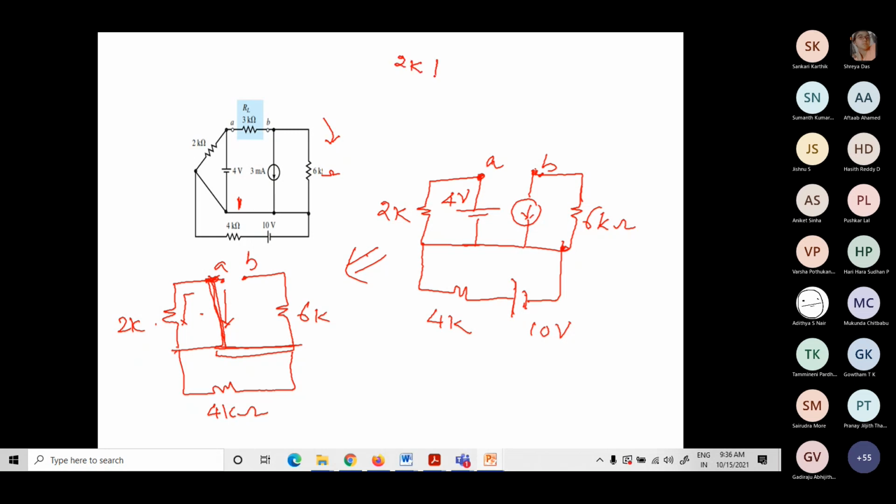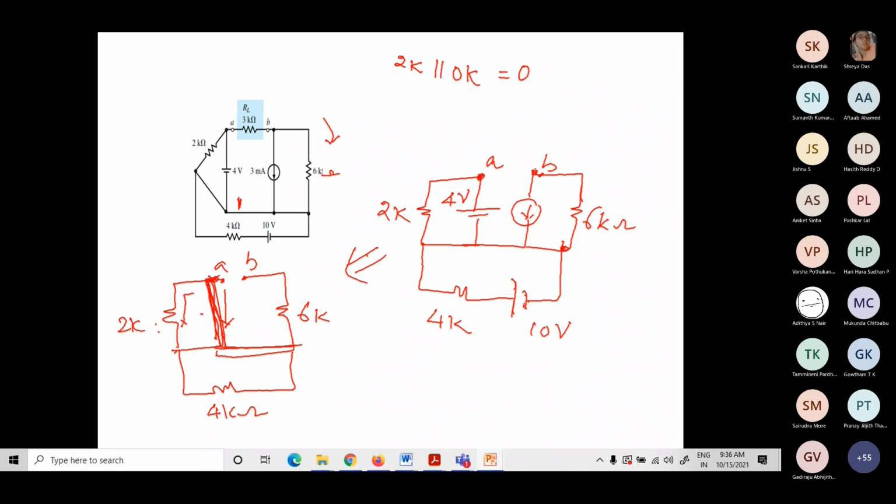Now this way also I can say, when I have a 2K resistor in parallel with a 0K resistor, obviously the equivalent resistance will be 0. So when you have a resistor in parallel with a short circuit, the equivalent resistance is a short circuit, because the resistor becomes open. Why is it becoming open? All the current will flow through the short circuit because it has very minimum resistance.